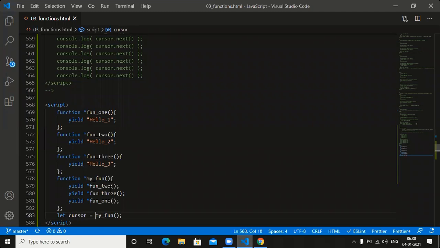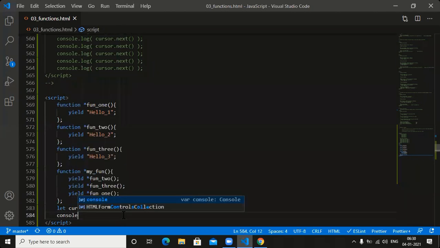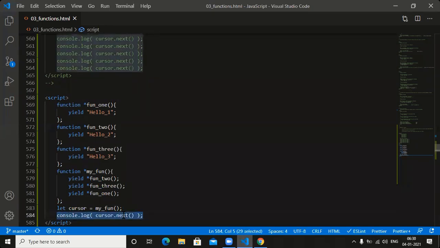How to execute line number 579? Console dot log of what? Cursor. Place cursor dot which function? Cursor dot next function.